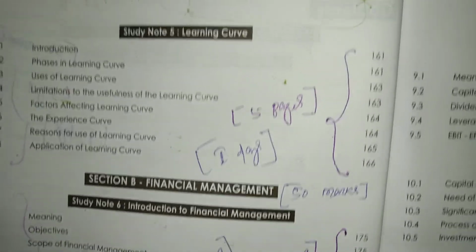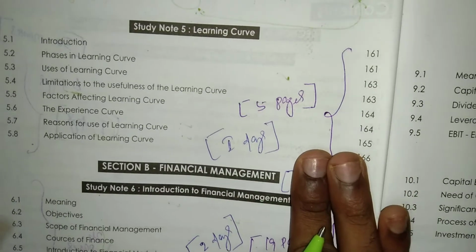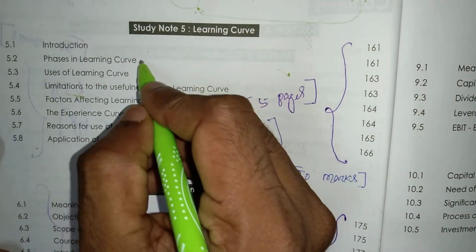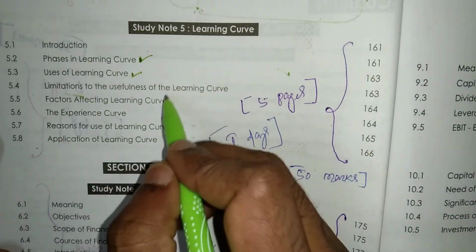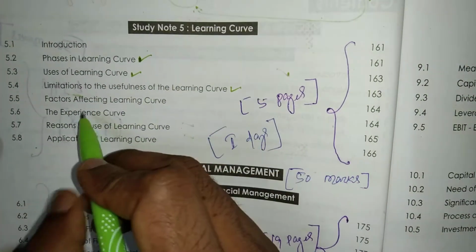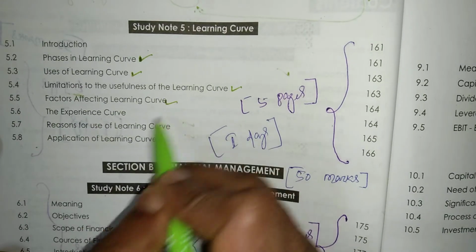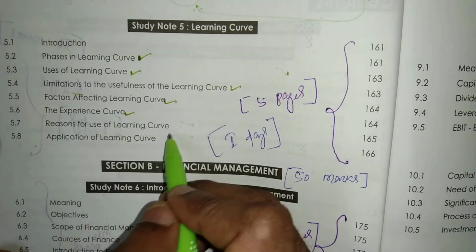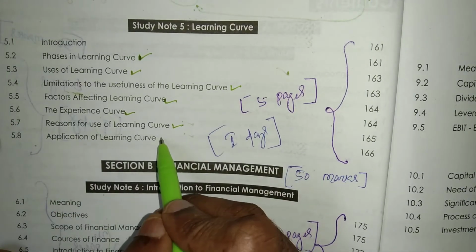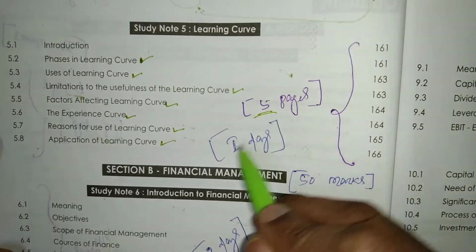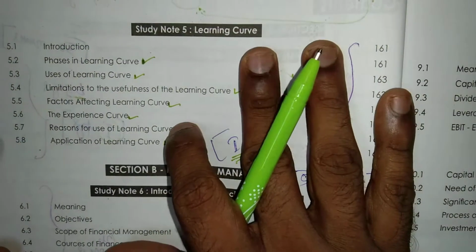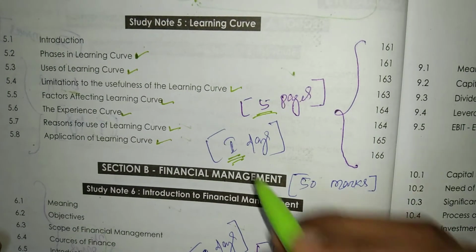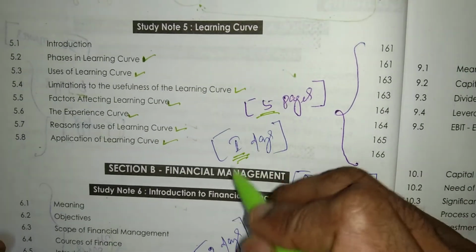Then in study note number 5, that is learning curve. In this study note, we have to study about phases in learning curve, uses of learning curve, limitation to the usefulness of the learning curve, factors that affect learning curve, the experience curve, reasons for use of learning curve and application of learning curve. 5 pages are there. Again, it will take at least 1 day for the purpose of revision. Very interesting topic and very easy also. It will take very less time for revision. At least 1 day is enough.